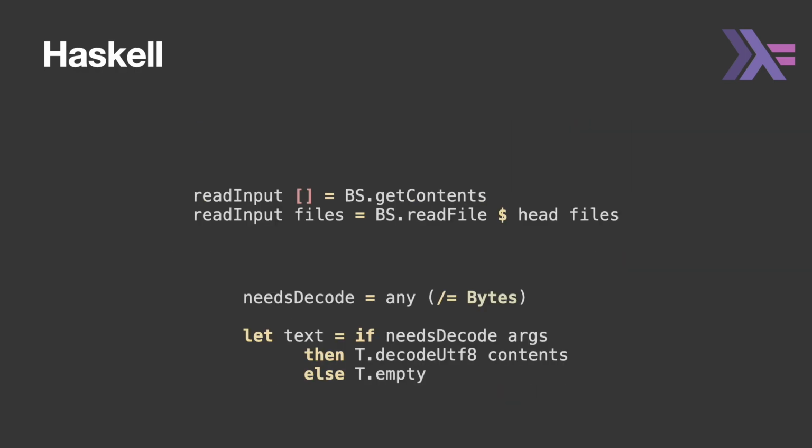2 more snippets here. Pattern matching in Haskell is really elegant. I like that you can use it in function declarations. We pass a list of files from the argument passing into read input. If none were found, then we have the empty list and we read from standard in. Otherwise the list is non-empty, so we take the first file with head and read it using readFile.